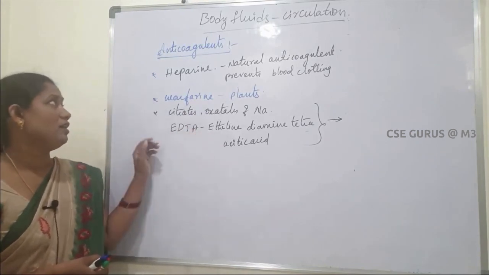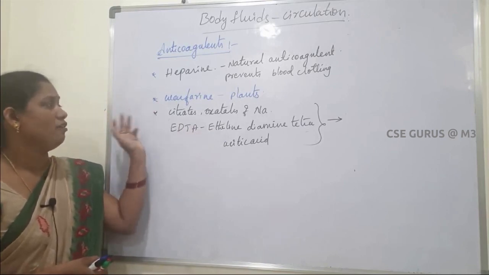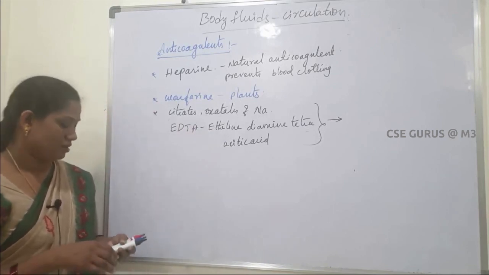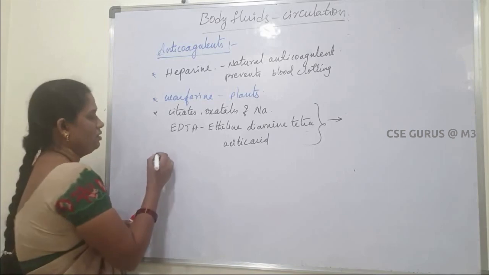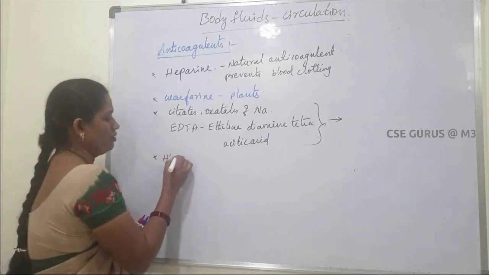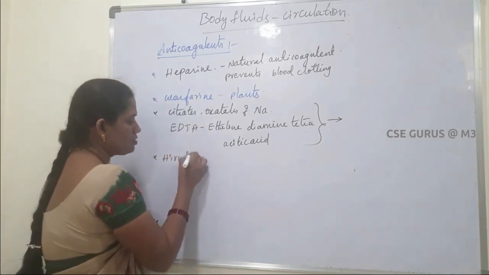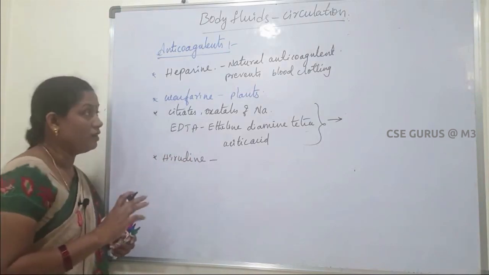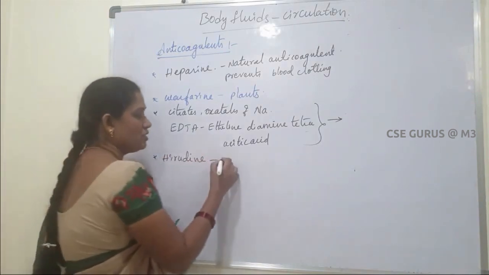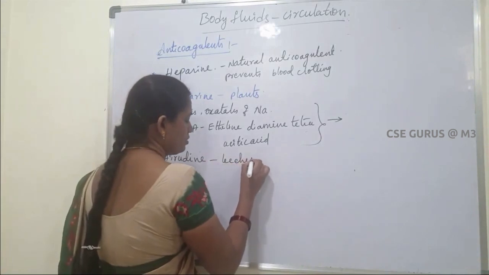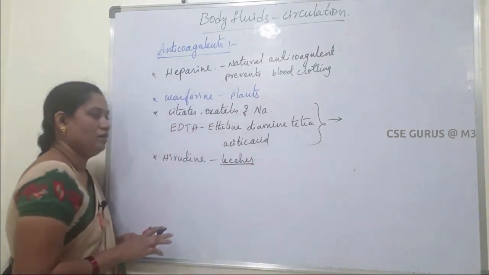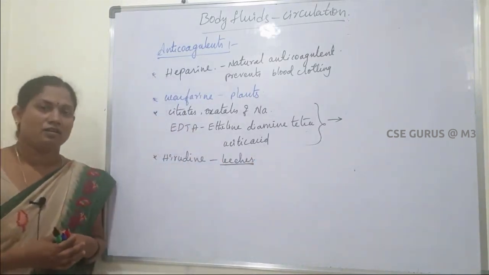Okay. So these are anticoagulants: heparin, warfarin, citrates and oxalates. One more, hirudin. Hirudin is also an anticoagulant which is present in leeches. Okay. So these are the anticoagulants.